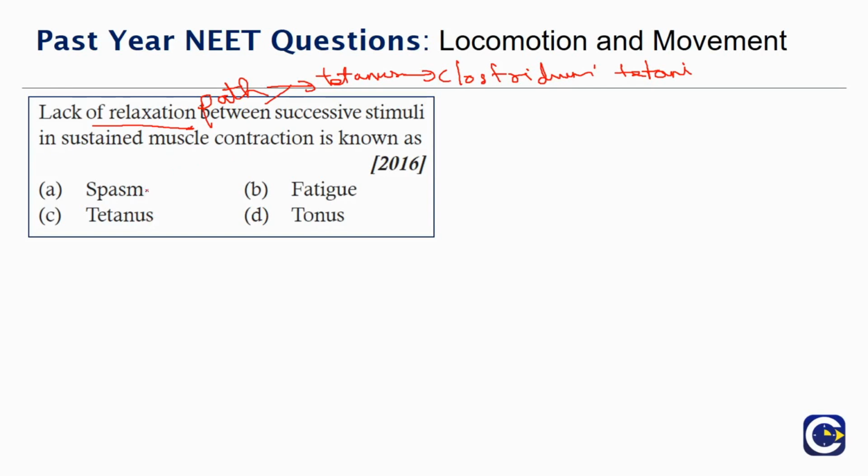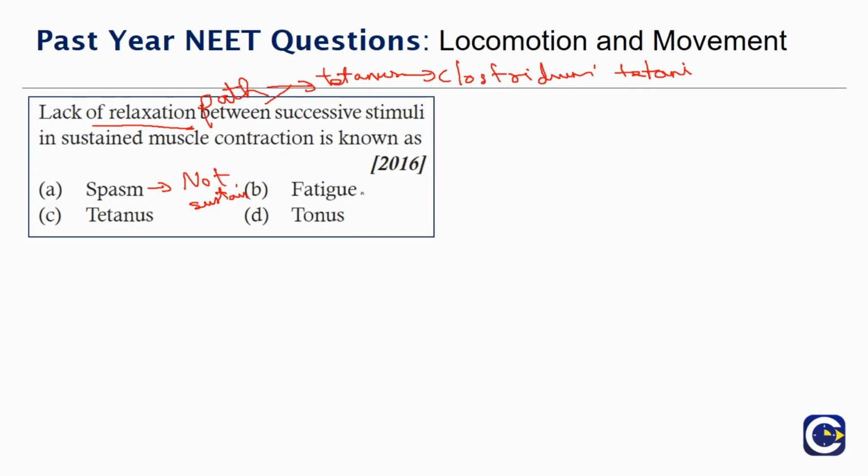Spasm. Spasm is also a muscle contraction, but it is not sustained. Spasm is when you're gone for a long walk or a long run and suddenly you have a sudden muscle pull. That's when you have a spasm, a sudden contracture of muscle, and it's relieved later.